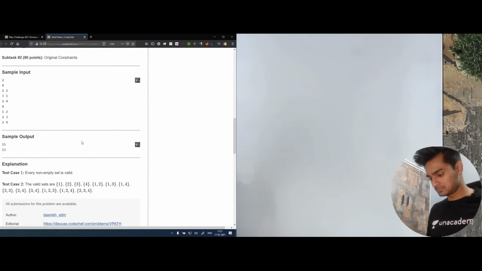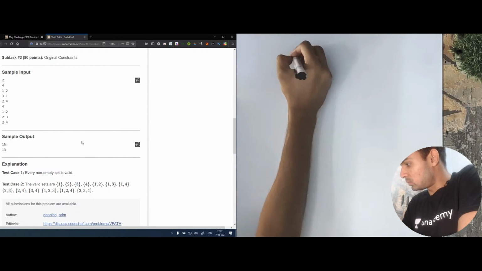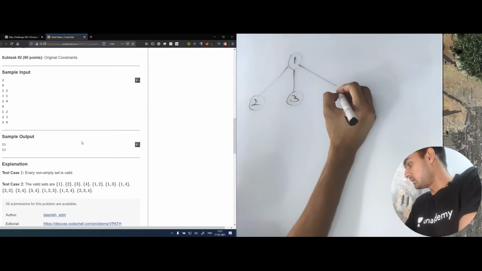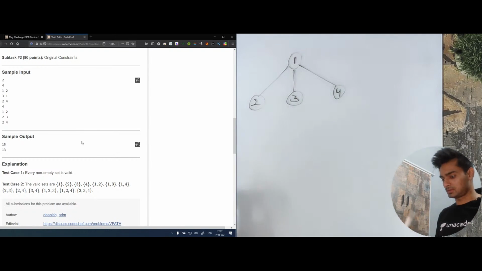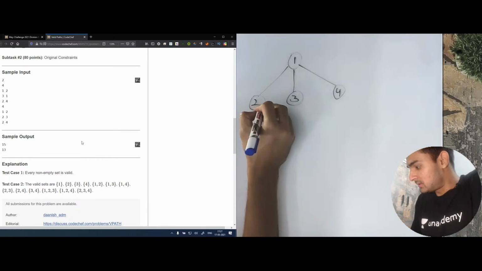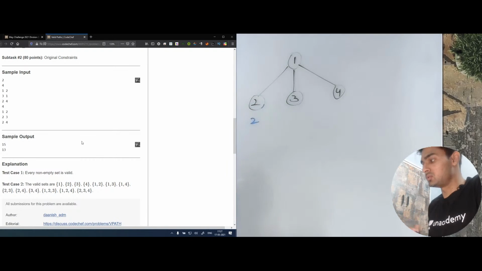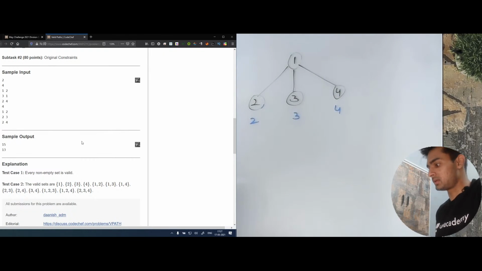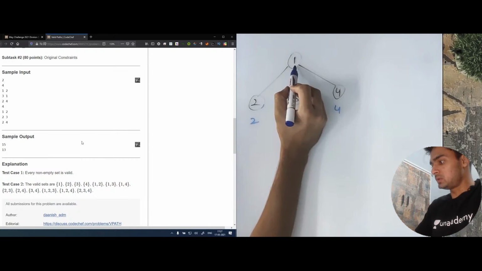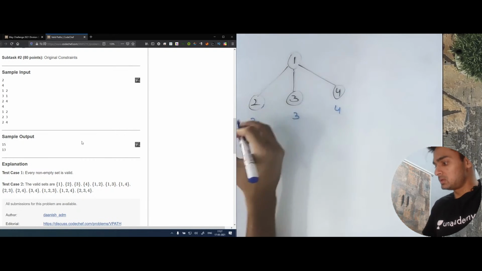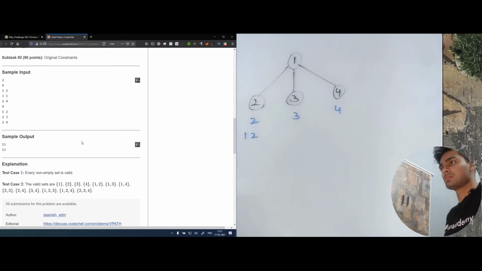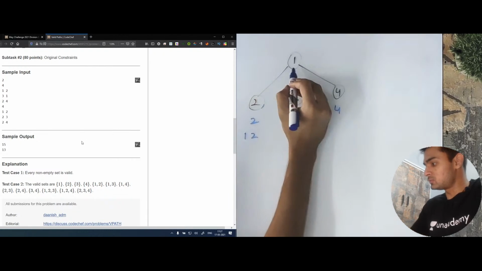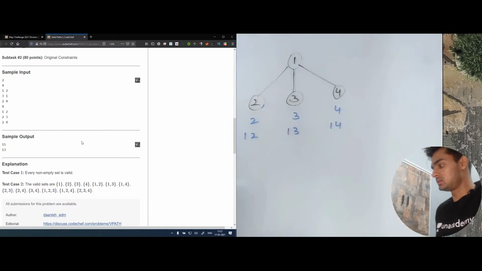Let's say we had a tree which was 1, this had 2, this had 3, and this had 4. Now we know that this 2 can make a path of its own only. This 3 will make a path of its own. This 4 will make a path of its own. Now let's see what happens when this 1 comes. When this 1 comes with this 2, it makes one more path. When this 1 comes with this 3, it makes one more path with 3. And when this 1 comes with this 4, it makes one more path with this.